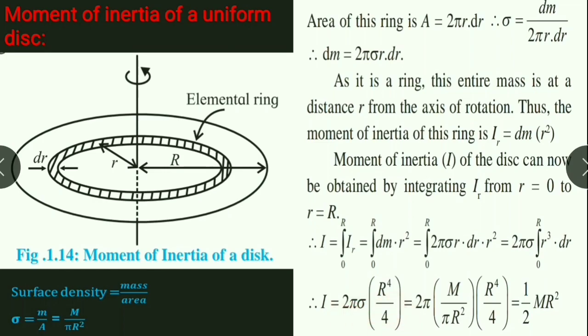Here, the value of sigma is equal to M upon pi R square. Here, pi gets cancelled, 2 gets cancelled, 2 ones are 2, 2 twos are 4, R square cancels, so we get I is equal to half MR square. So moment of inertia of a uniform disk is equal to half MR square.